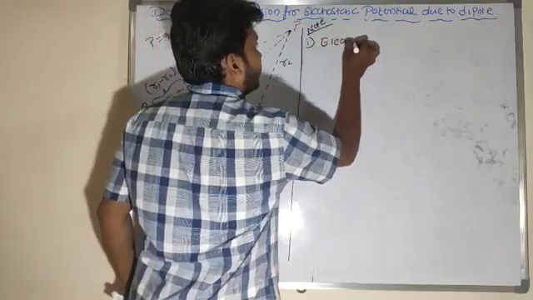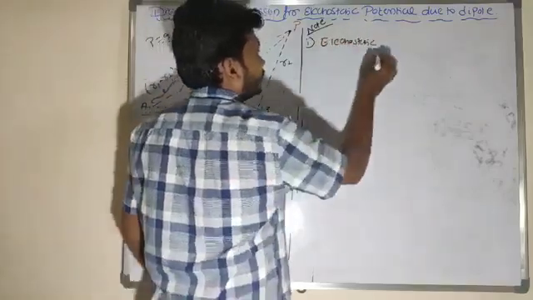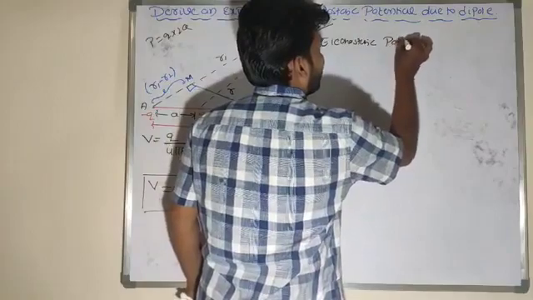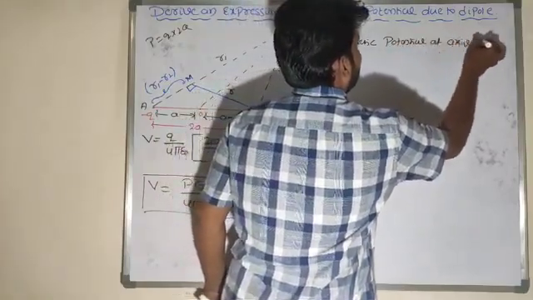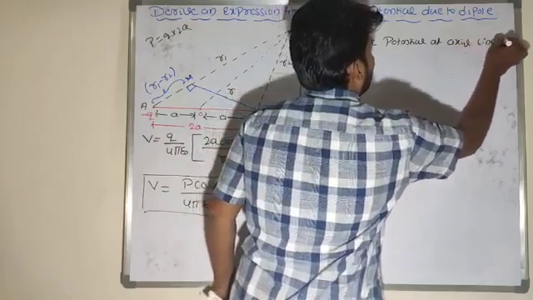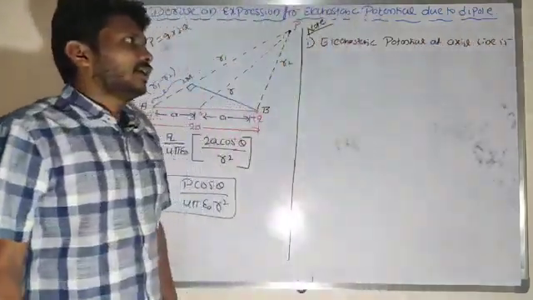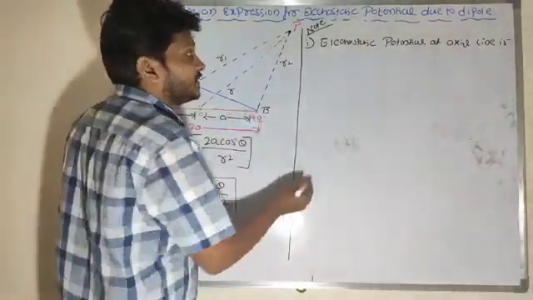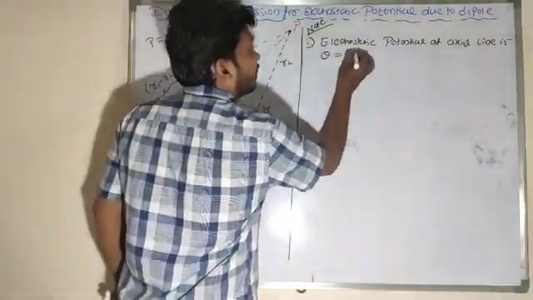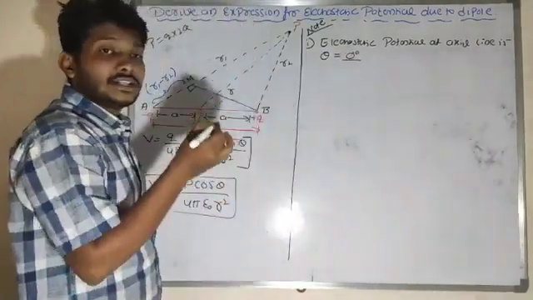Electrostatic potential at axial line is, so which thing am I finding here? Electrostatic potential at axial line. So at axial line, what will be the theta value here? Theta value is 0 degree.